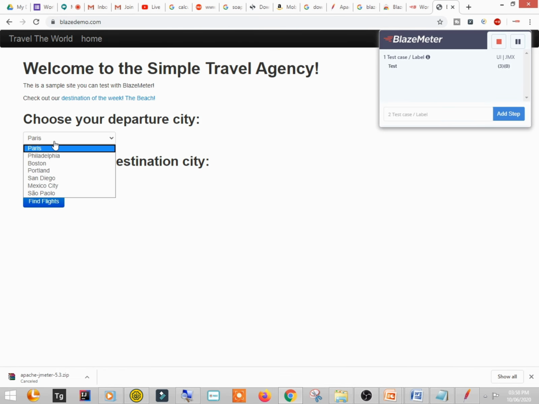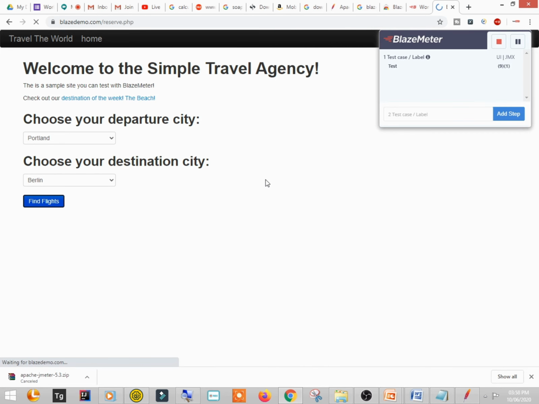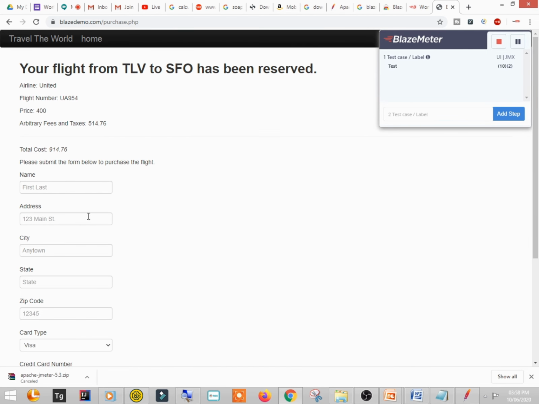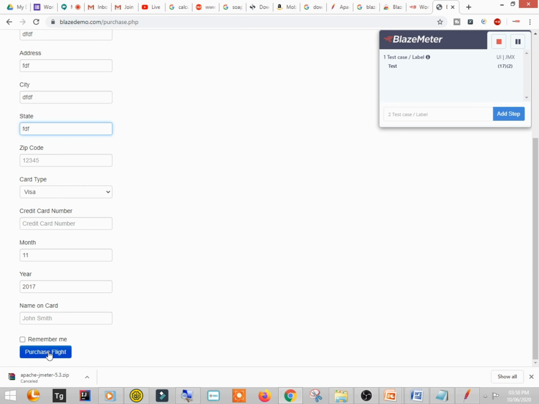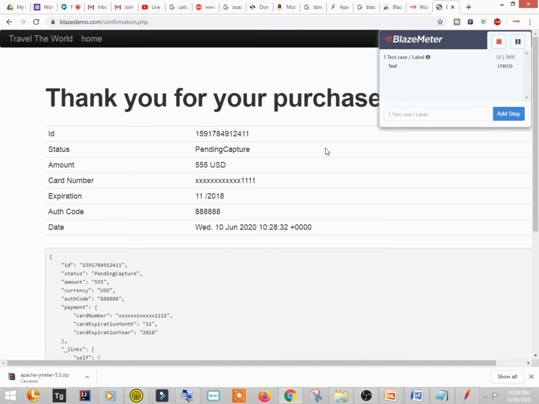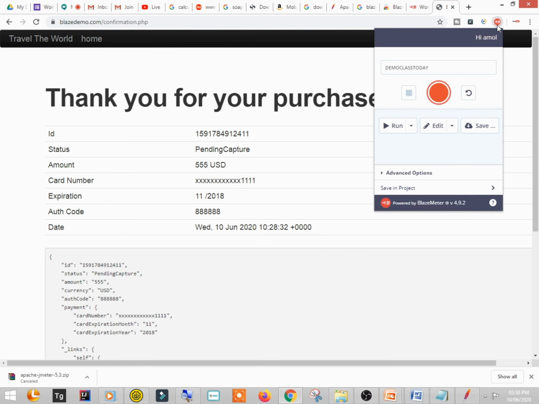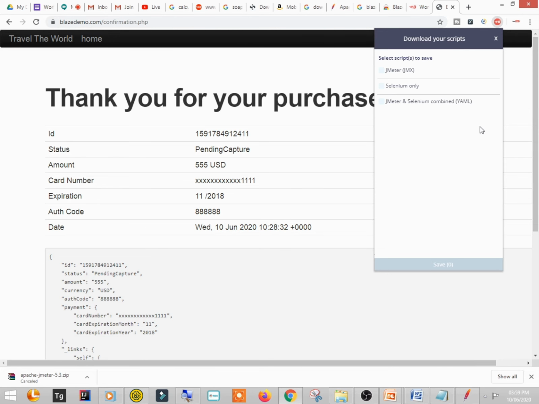And now I'm choosing some departure city, doing some activities here, find flights, choose a flight. Okay, write some data into it, and say purchase the flight. Okay, so this operation is done. So I'm stopping this. You can click on this save. We are going to save this recorded test and import that into the JMeter.